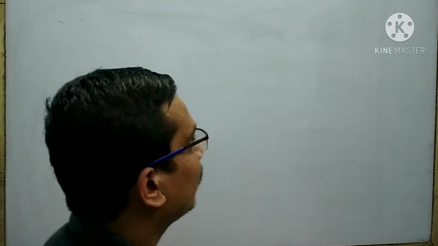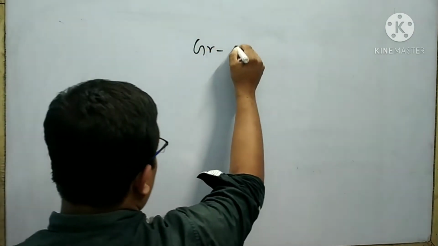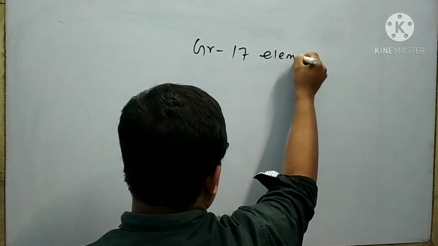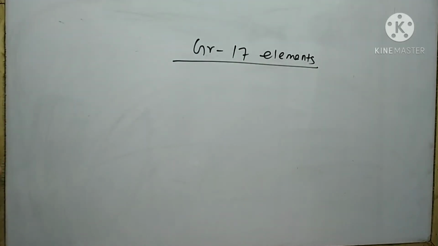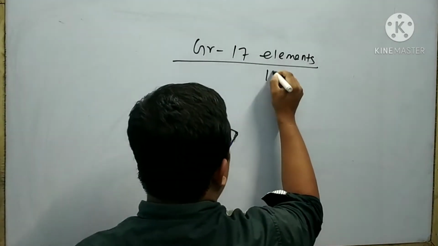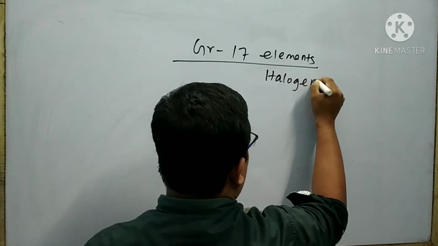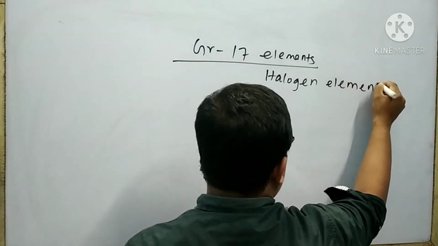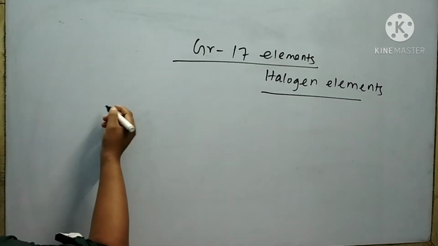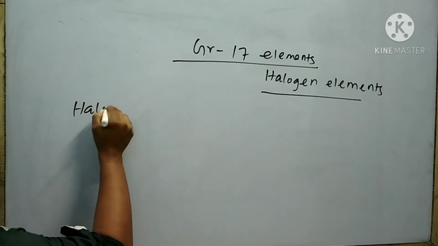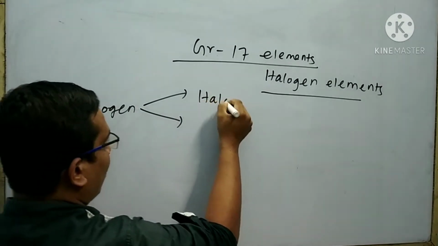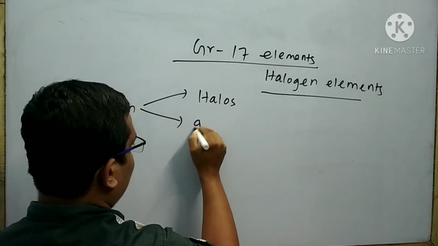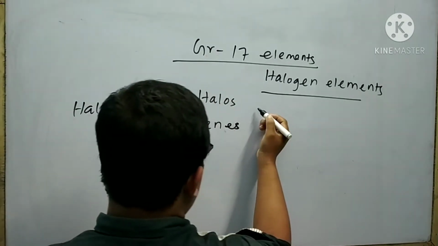Dear student, now I will discuss the group 17 elements. Group 17 elements are also called halogen elements. The word halogen is derived from two words: one is halos, another is gens.